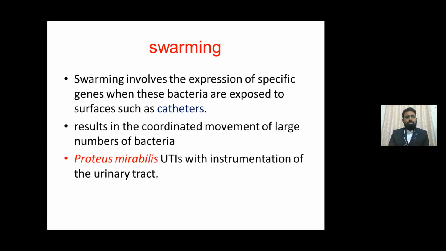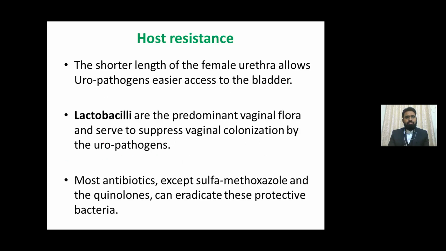E. coli. Swarming is a unique feature of Proteus mirabilis. Swarming involves expression of specific genes when these bacteria are exposed to a surface such as catheters, which results in a coordinated movement of large numbers of bacteria. And this is seen in UTI with instrumentation of the urinary tract.